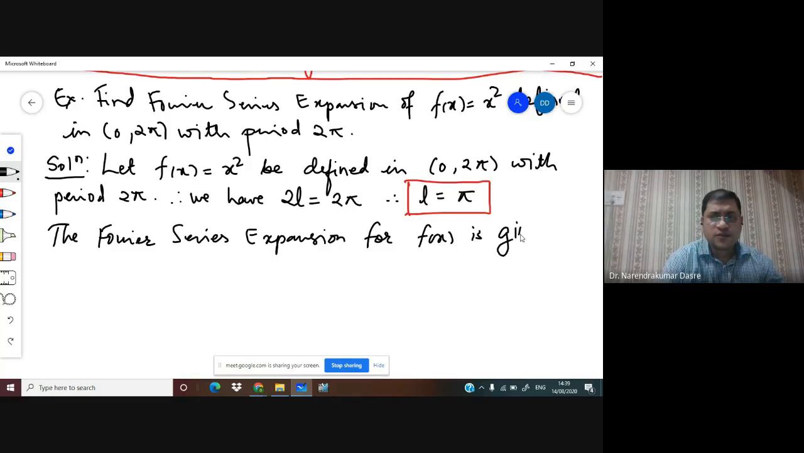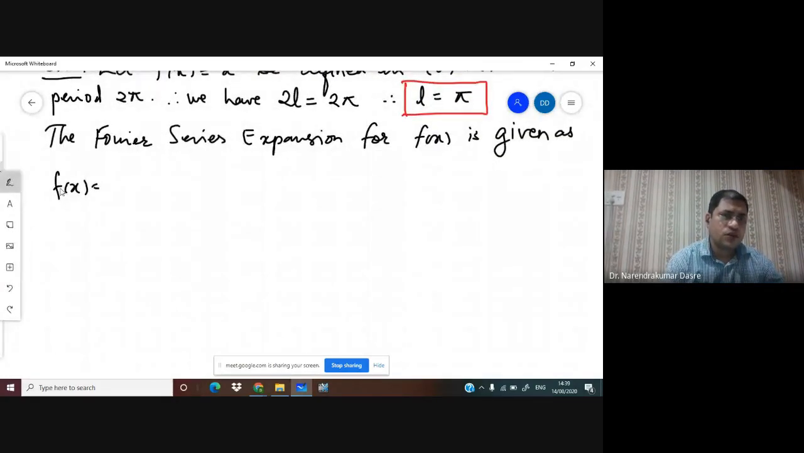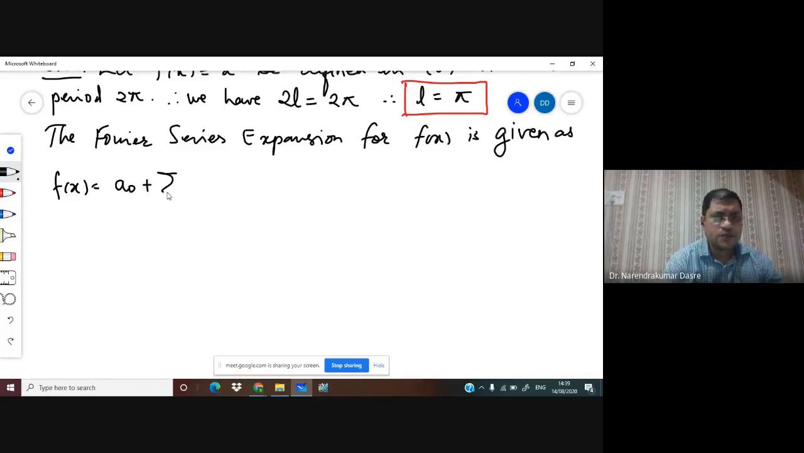Where we have a0 is equal to 1 upon 2 pi integral 0 to 2 pi f of x dx. So please be careful for the formulae and the interval. We have an is equal to 1 upon pi integral 0 to 2 pi f of x cos of nx dx, and we have bn is equal to 1 upon pi integral 0 to 2 pi f of x sine of nx dx.